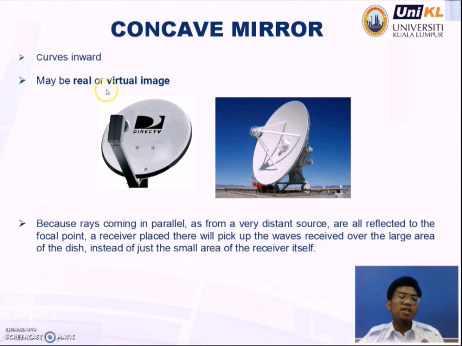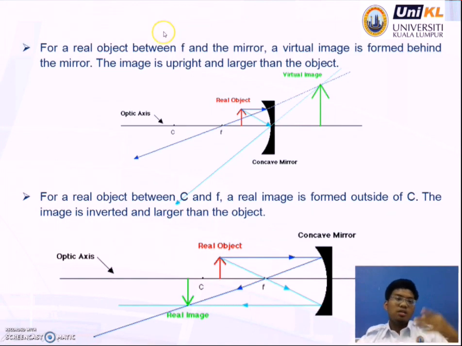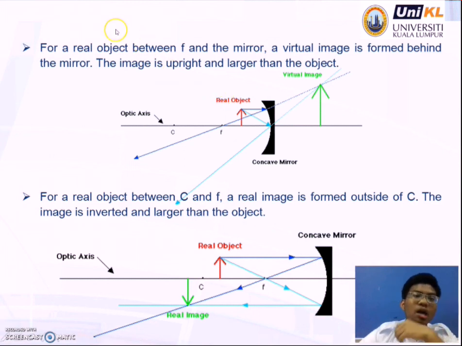A concave mirror curves inward and may form a real or virtual image, because rays coming in parallel, as from a very distant source, are all reflected to the focal length. A receiver placed there will pick up the wave received over the large area of the dish instead of just the small area of the receiver itself. Okay, the picture above showing the satellite is an example of a concave mirror. So, okay, now I want to explain more further about the concave mirror.